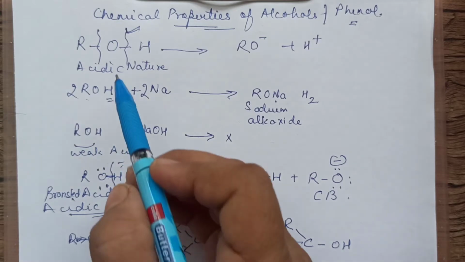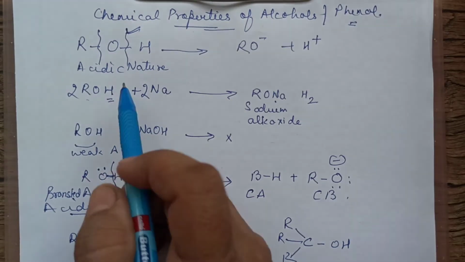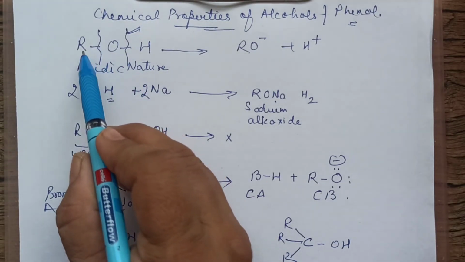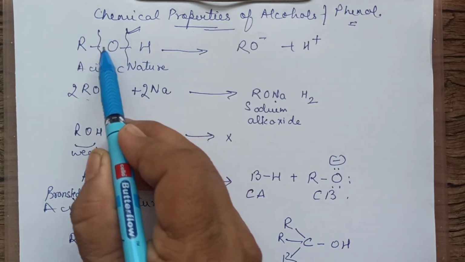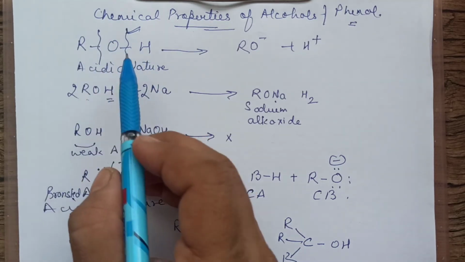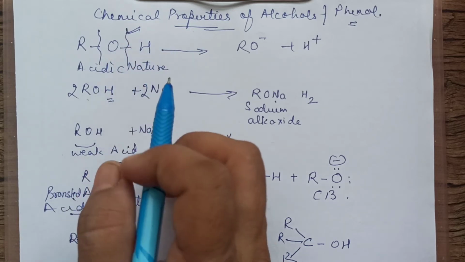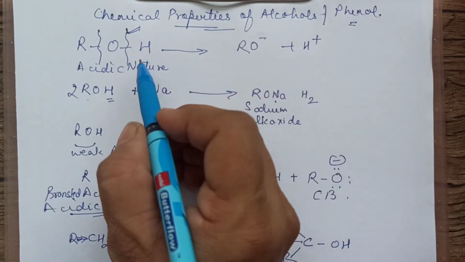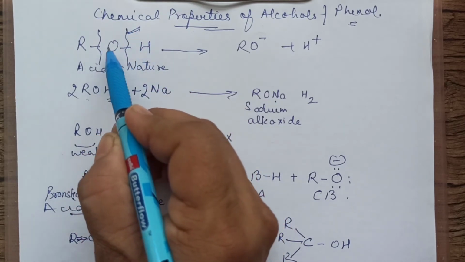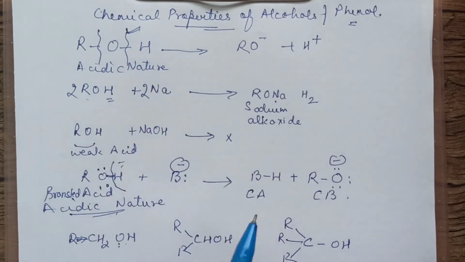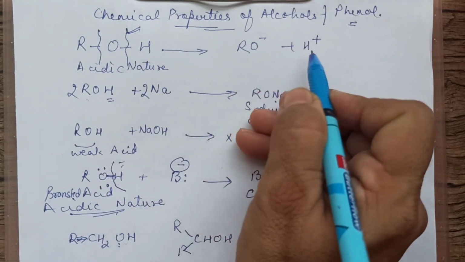Now alcohol is ROH. It's quite reactive. Why is it reactive? Because it has two polar bonds, one R-O and one O-H. On this side there is an electronegativity difference, O is more electronegative, and even on this side the O-H bond can break. So in today's video we will be talking about this bond breaking. That means the R-O bond remains intact and the O-H bond breaks. When it breaks, it will result in the formation of RO- and H+.